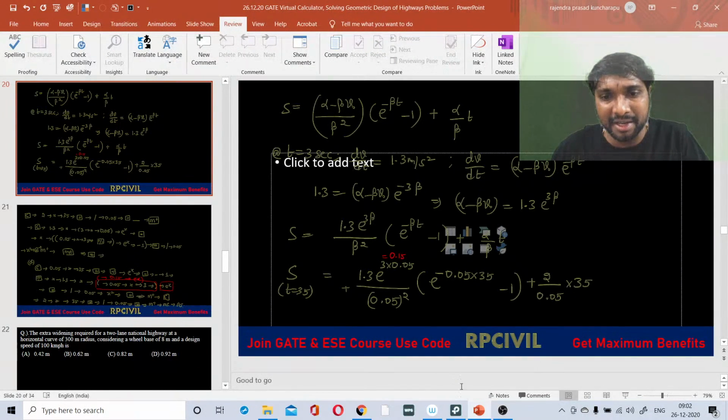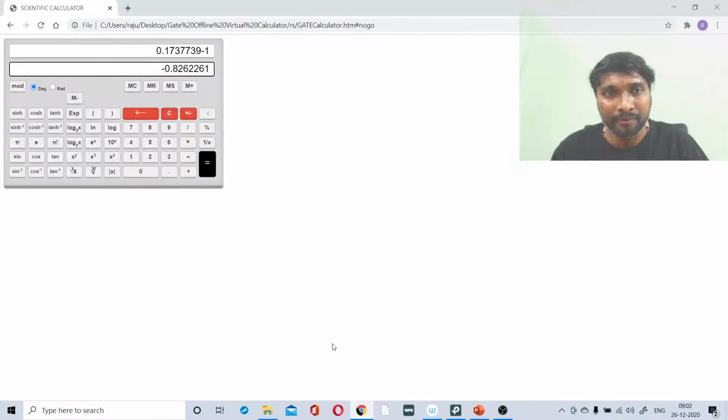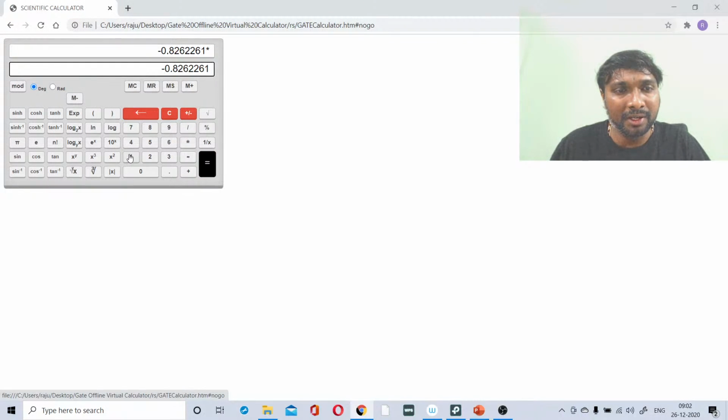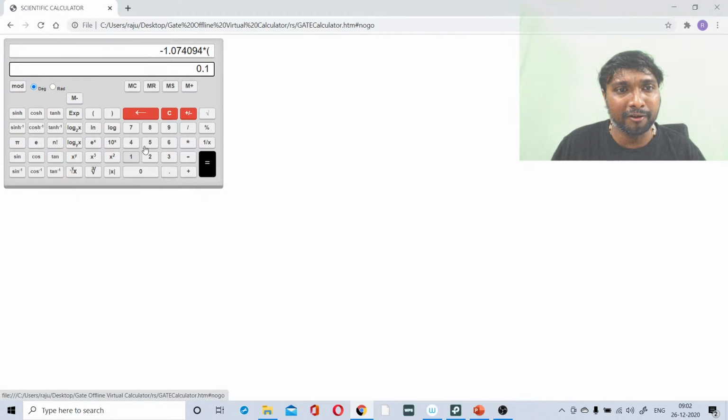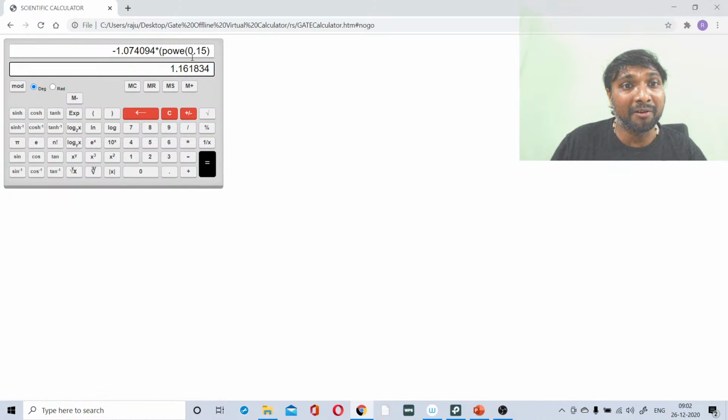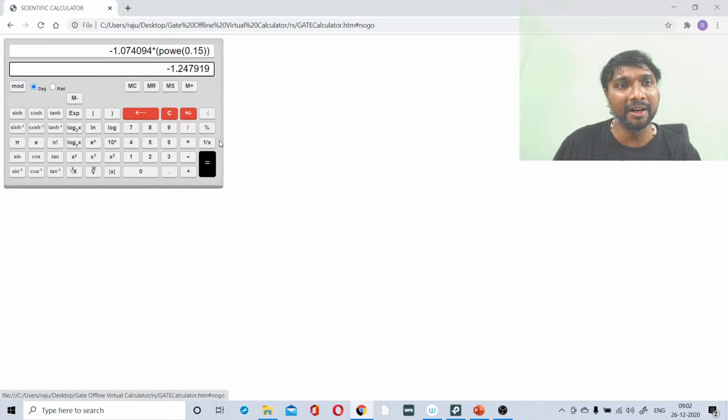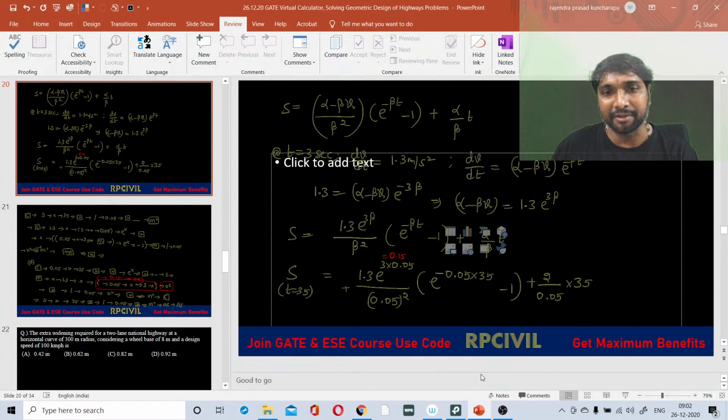Then we have to go for multiplication with 1.3. Multiply with 1.3. Then you are getting some answer, right? And again, multiply it with which one? Open a bracket. What is the value? 0.15 e power x. So e power of 0.15 you are getting now. Close the bracket, right? Then equality symbol. This is what you have got here finally, right?